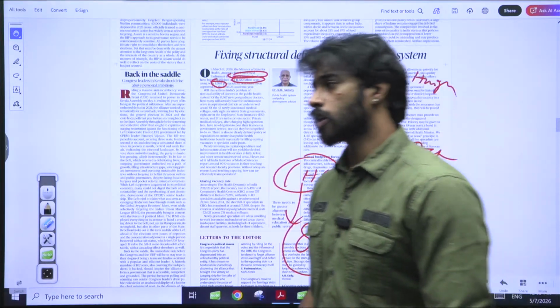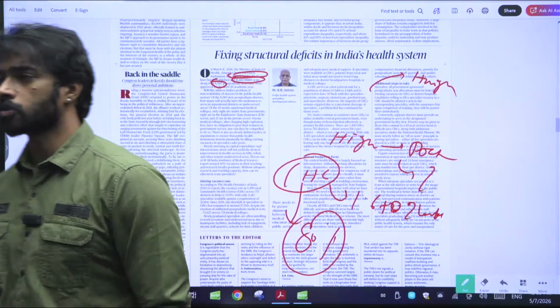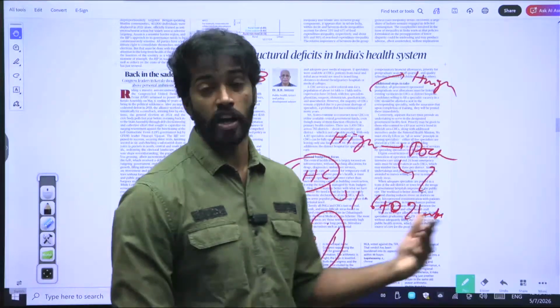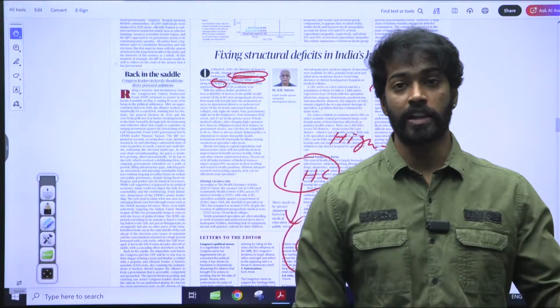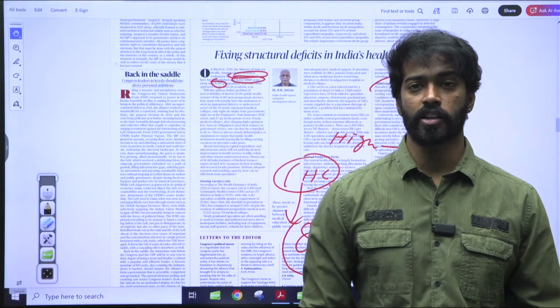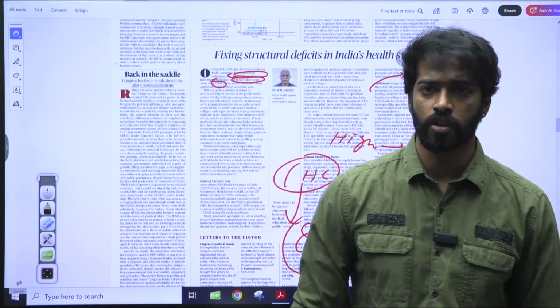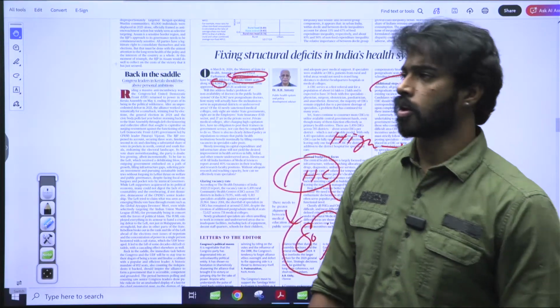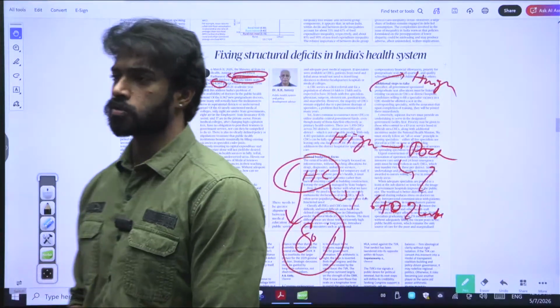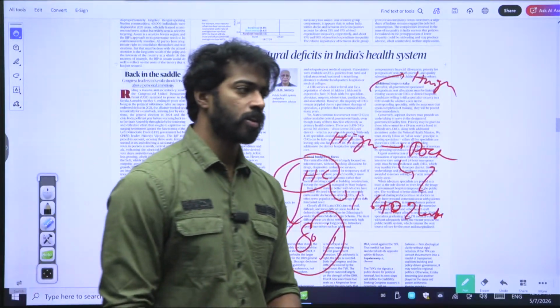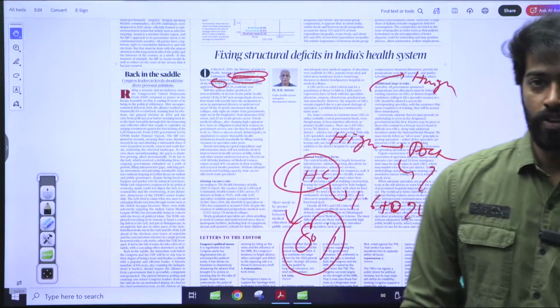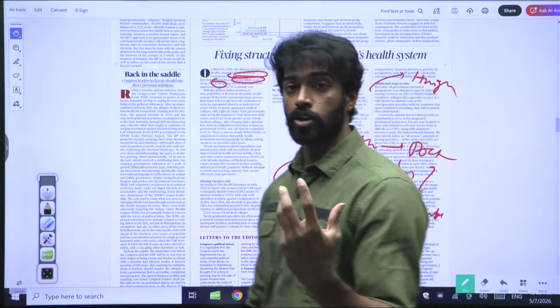Right, all the people that are passing out are going to the private hospitals. Then all of these private hospitals are charging high, and they're treating health as business. As they are treating health as a business, all of the doctors are being very commercial. They're not going to the government hospitals, and all the people who go to the government hospitals do not have any say or do not have any quality service. That is why, even though they cannot afford it, they are going to the private hospitals.